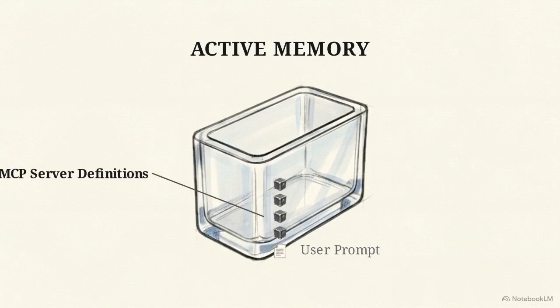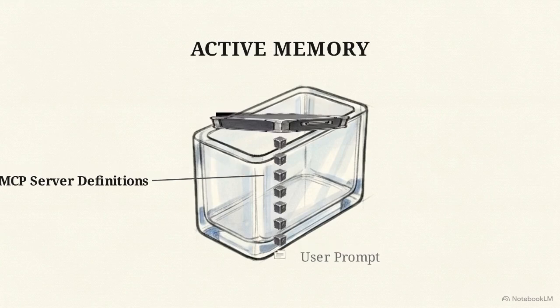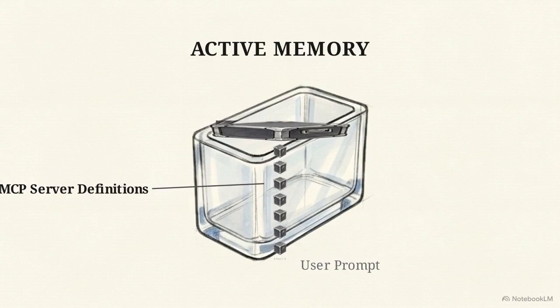On every execution, these servers dump massive interlocking tool definitions directly into the model's context. A single connected MCP server can blindly force 18,000 invisible tokens into every single message in your loop, physically crushing the tiny space left for your actual instructions.